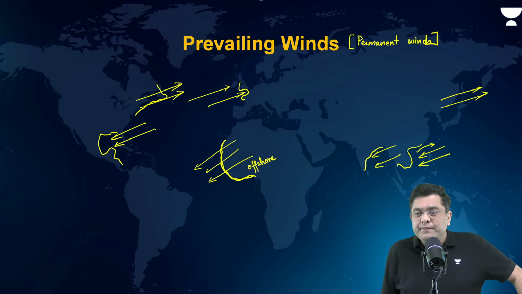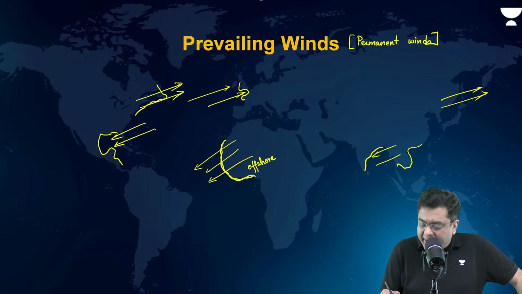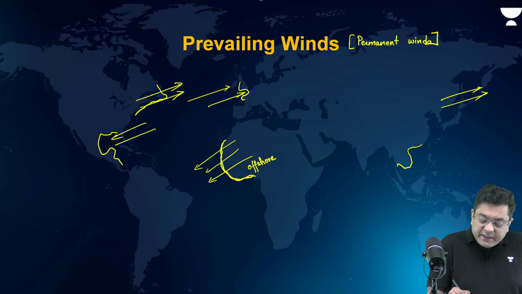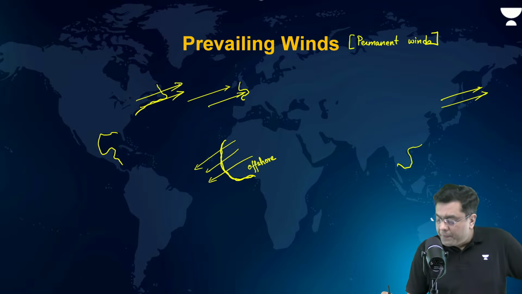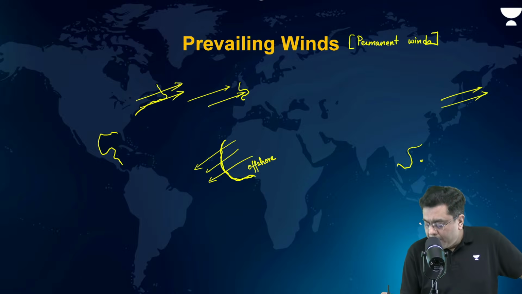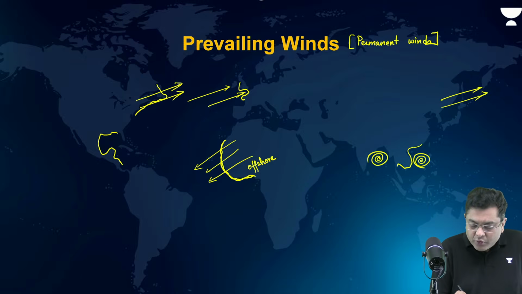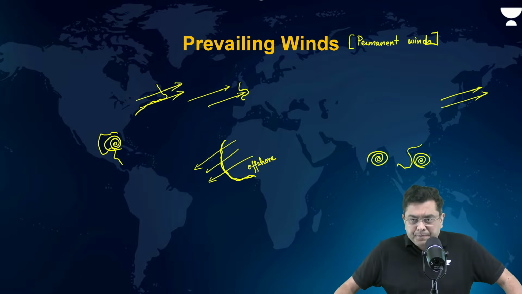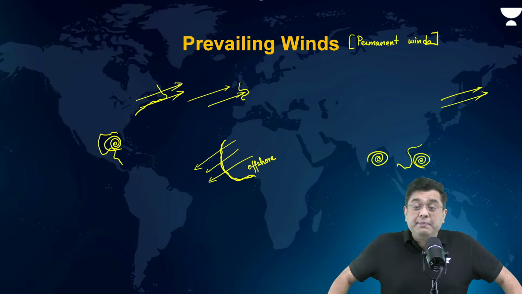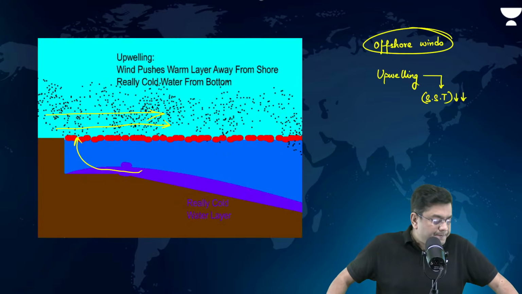Onshore winds, isn't it? This is the reason that certain areas of the planet are very prone to tropical cyclones, because the sea surface temperature naturally goes very, very high. That is why the South China Sea, Bay of Bengal, and the region of the Gulf of Mexico will always experience a lot of these tropical cyclones. Okay.